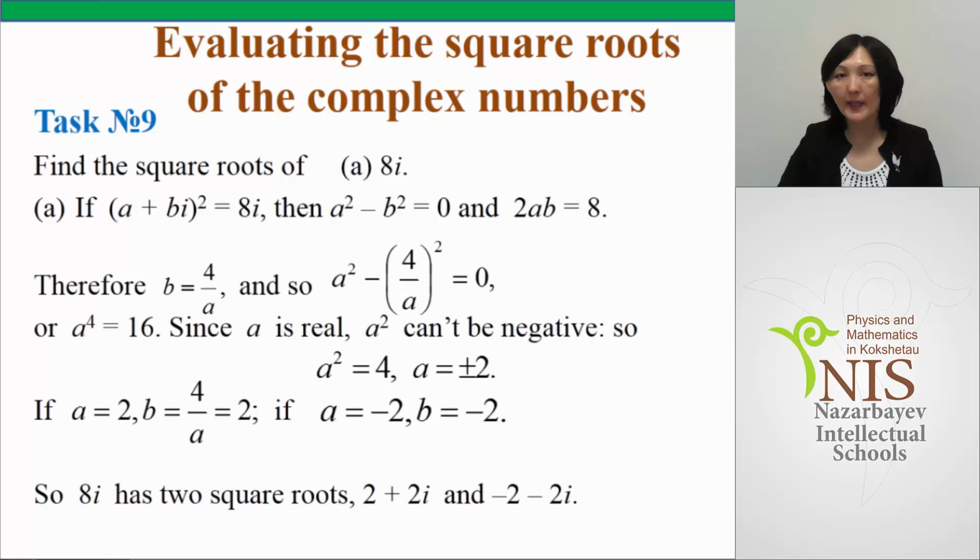The first equation, a squared minus b squared, is equal to 0 because 8i is a pure imaginary number. There is no real part. And 2ab is equal to 8. It is the imaginary part. Solving this pair of equations, we get two solutions. a is 2 and b is 2. And the second solution is a is minus 2 and b is minus 2. So 8i has two square roots, 2 plus 2i and minus 2 minus 2i.